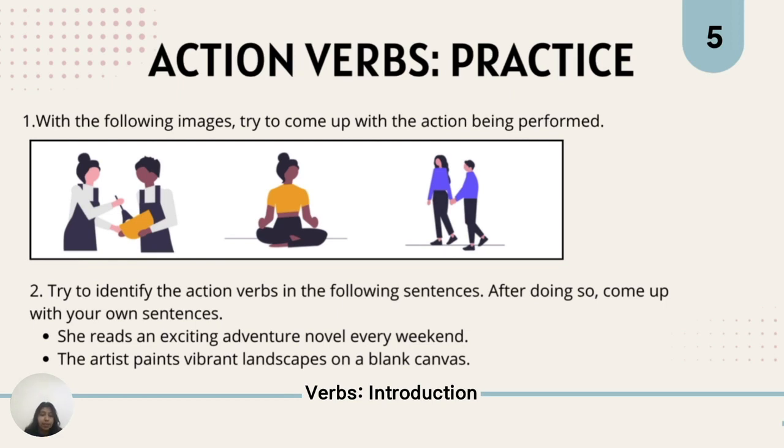In the second picture, we see a girl doing yoga or meditating. So you can say that the action being performed is yoga or meditation, and the verb that you can use is meditates or performs yoga. So you could say she meditates. The last image shows two people again who seem to be walking. And so that's the action being performed, walking. So you can say they walk. And so walk is the action being performed. Walk is the action verb you could use for this image.